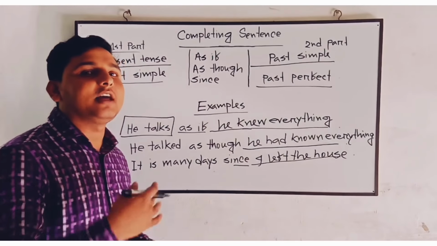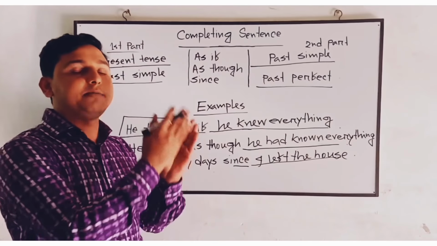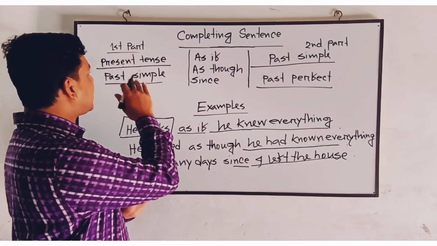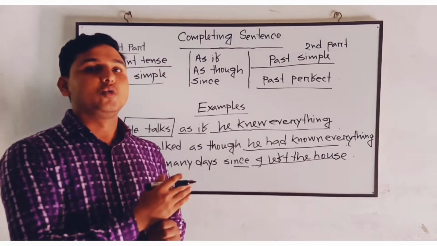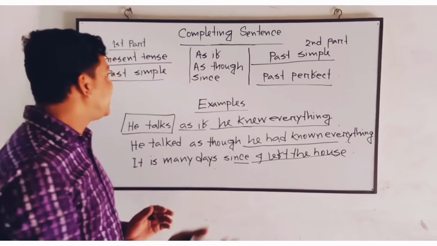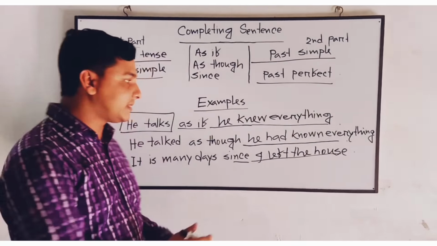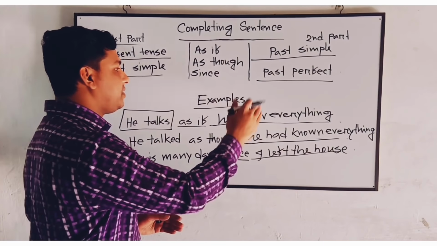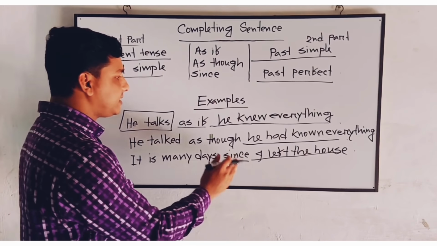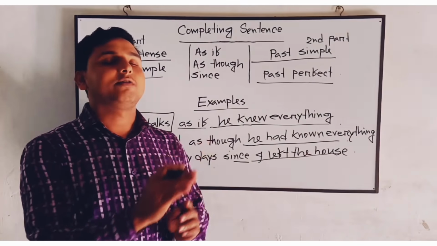So what we have learned from these rules: whenever as if, as though, since are used in the middle of two clauses, then we'll follow the first clause. If the first clause is in the present tense, then the other part will be written in the past simple tense. If the first clause is in the past simple tense, then the other part will be completed using the structure of past perfect tense, like this. He talks as if he knew everything. He talked as though he had known everything. It is many days since I left the house. I hope you have understood this common pattern of completing sentences.